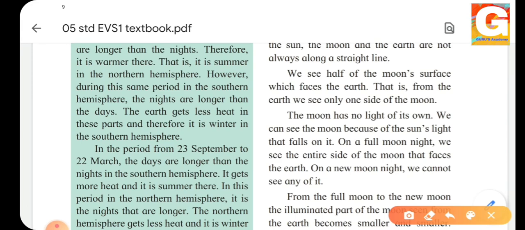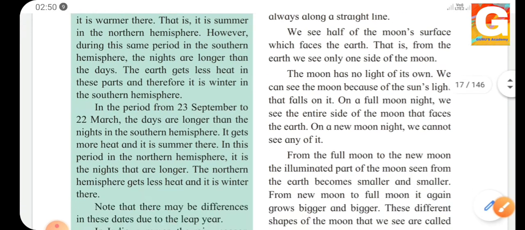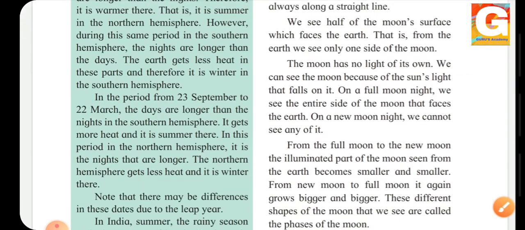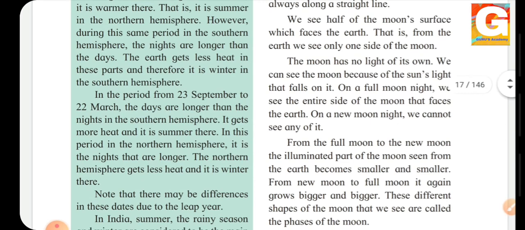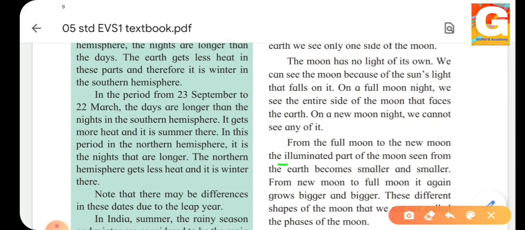From full moon to the new moon, the illuminated part of the moon seen from the earth becomes smaller and smaller. Illuminated part means what? The part which we can see. What happened to that part? It becomes smaller and smaller.